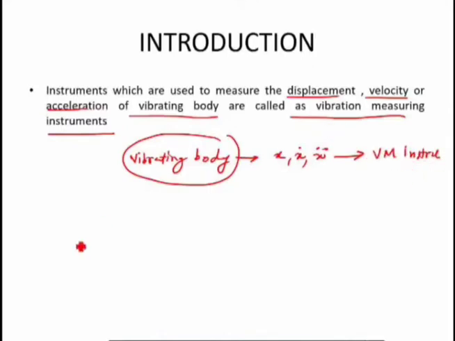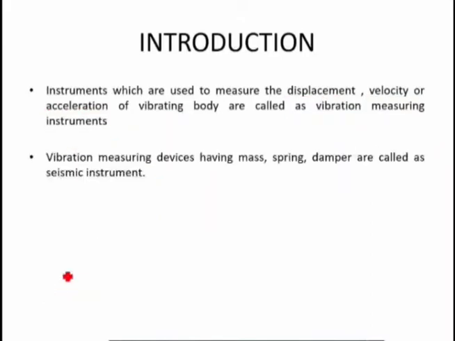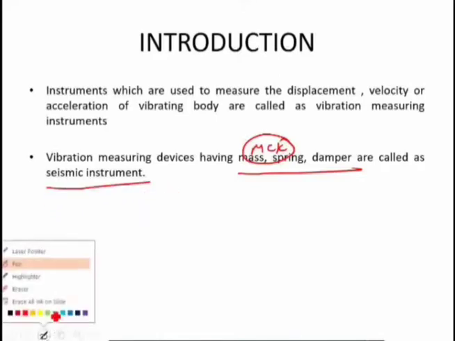So we will understand today the detailed analysis of vibration measuring instruments. Now, these vibration measuring devices which have m, c, k, that is a mass, spring and a damper as components, are called seismic instruments, or they are also called seismometers.